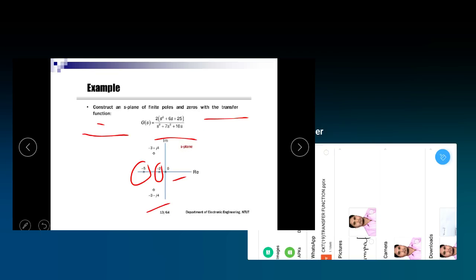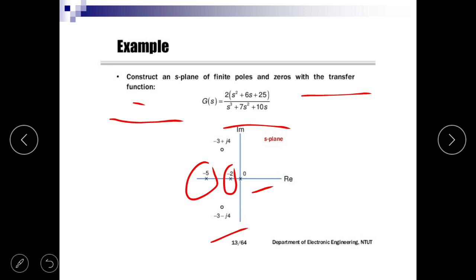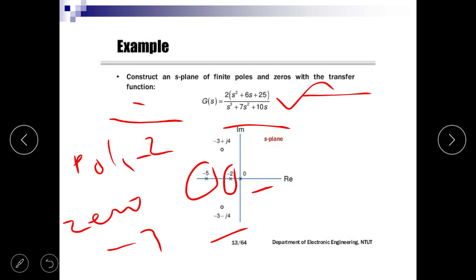There are 2 zeros and 3 poles. So the transfer function is given as 2 times s square plus 6s plus 25 divided by s cube plus 7s square plus 10s.